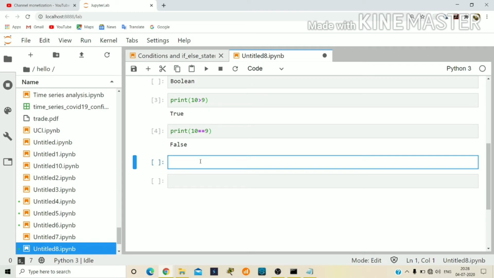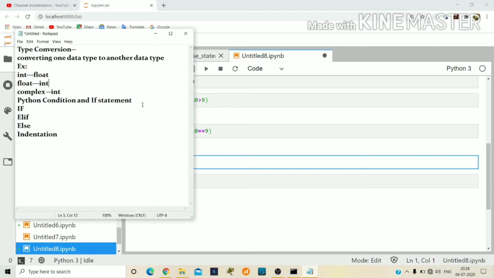Next concept is Python conditions. Python supports logical conditions from mathematics.